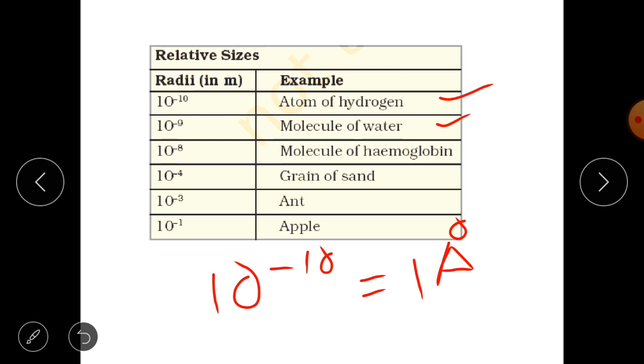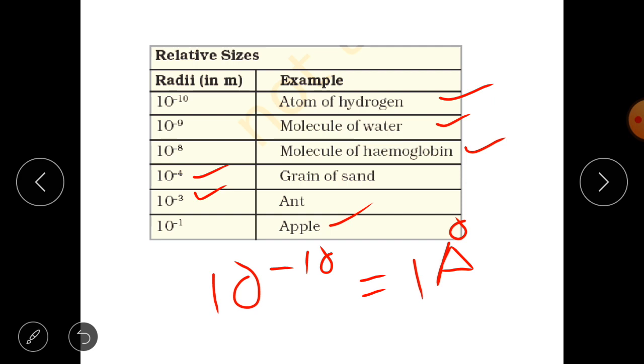Next thing, a molecule of hemoglobin, the very same pigment that is present in your blood and that makes your blood look red. That has a radius of 10 to the power minus 8. Then a grain of sand that you are able to see is about 10 to the power minus 4. An ant, in general the normal ant, is about 10 to the power minus 3 in radius. Lastly, an apple.